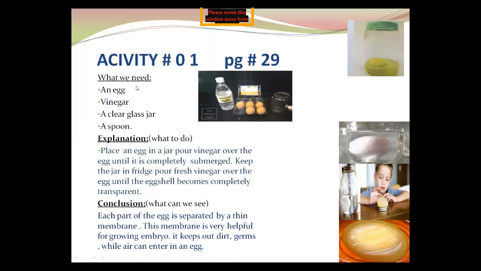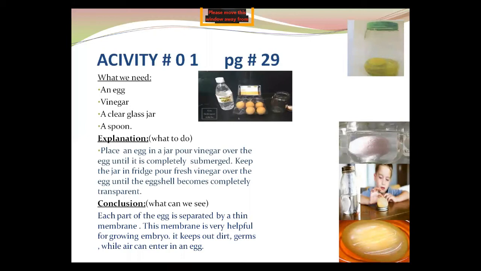We need an egg. There is the egg. Vinegar, which means sirka. A clear glass jar. You can observe there is a glass jar and a spoon. You can take the spoon for this experiment. Very carefully, for the method I'm explaining, everyone listen. Very carefully place the whole egg in a glass jar. Pour the vinegar over the egg until it is completely submerged.